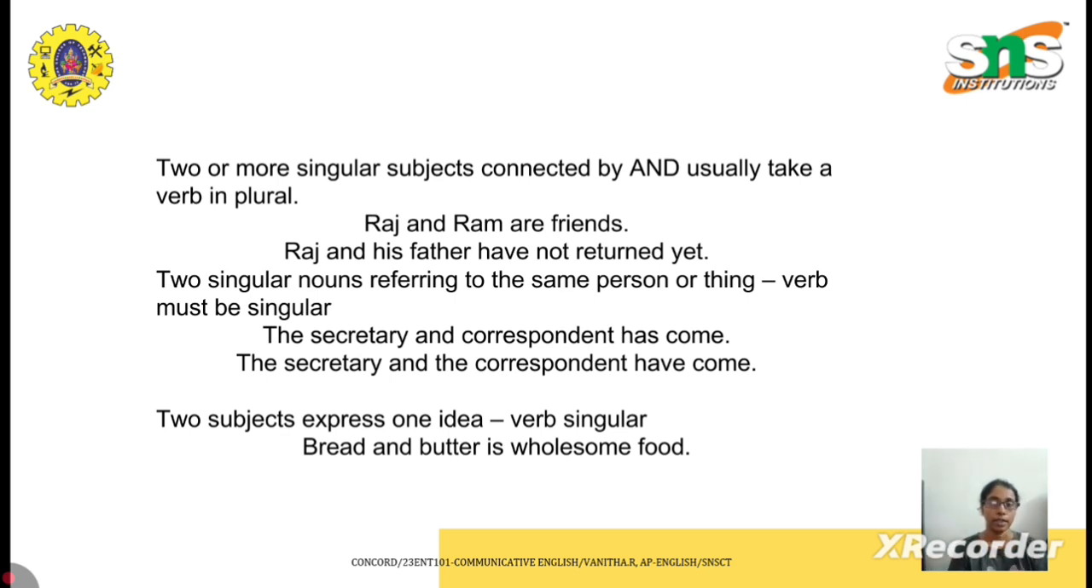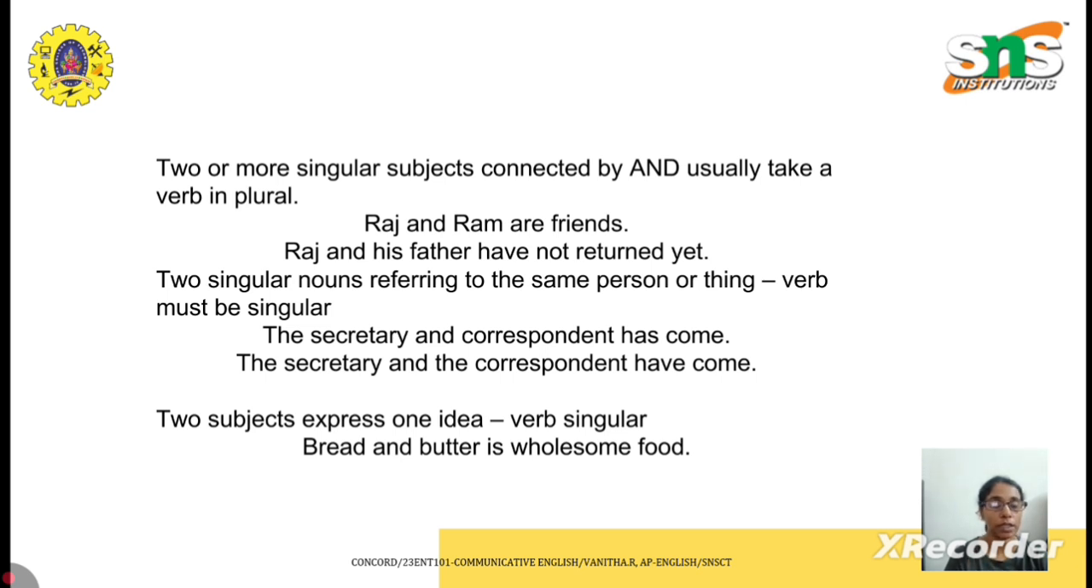Okay, another thing with the same rule. Two singular nouns referring to the same person or thing, the verb must be singular. So if you have two singular nouns referring to the same person or thing, in the previous rule you have two different nouns, two different subjects, but they don't refer to the same one. They are two different subjects, so we use plural form. Whereas if you have two singular nouns where it refers to one person, then you're supposed to use singular.